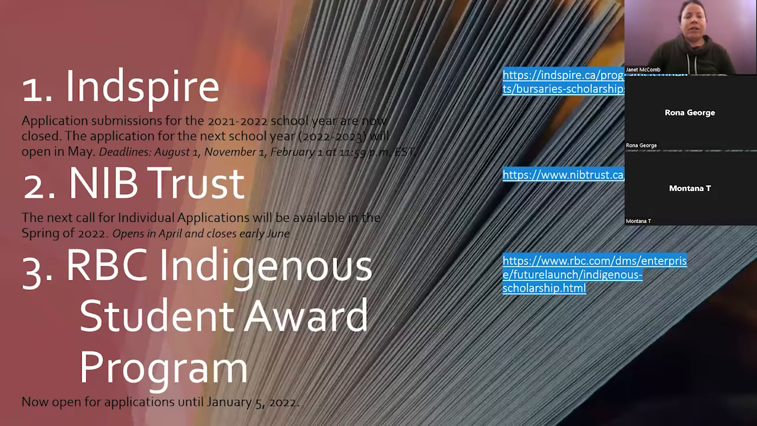For the NIB Trust, their preference for applicants is residential school students, but it is not limited to residential school students only. Anybody who's Indigenous and 18 years or older can apply for the NIB Trust. Their deadline is June, and their applications open in April. Check back on their website to see when the application opens, because last time I checked, I think they were still updating the website.